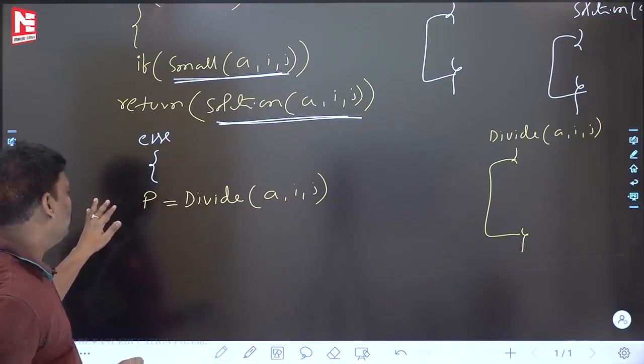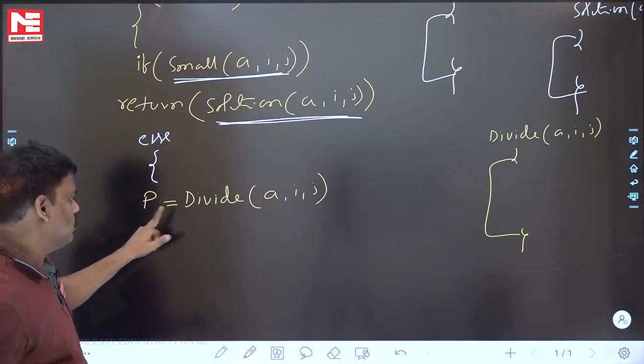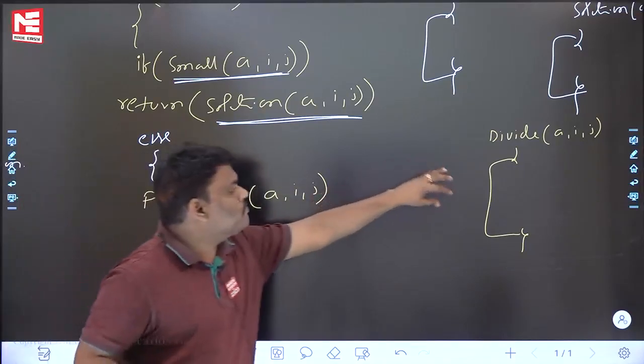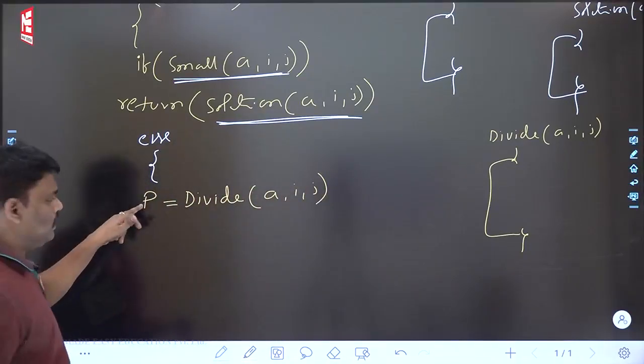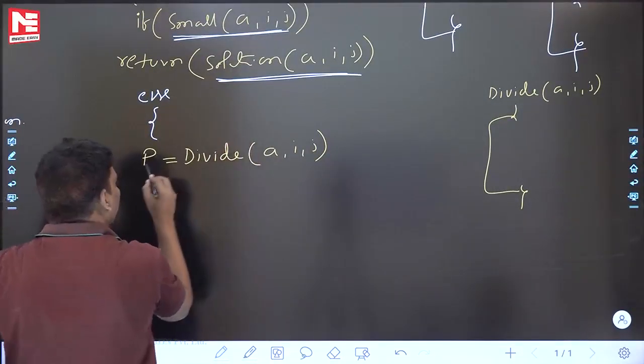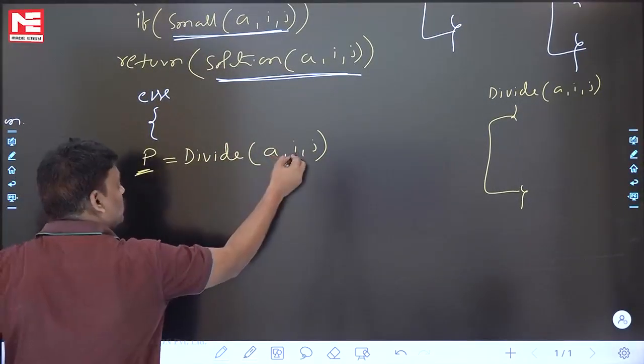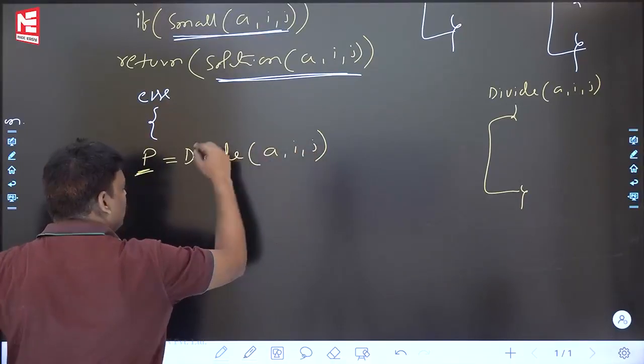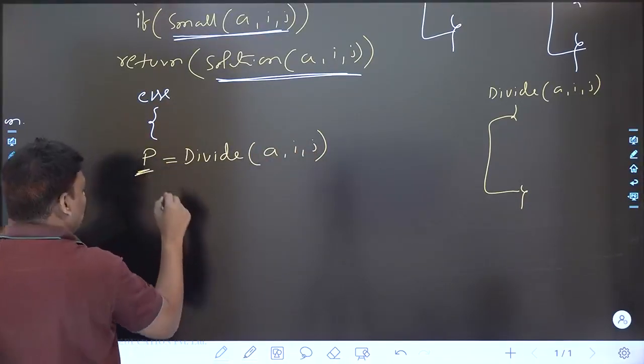It is returning P. Assume that P is also a position. Finally, this function returns some position. Assume that I return P. Now see the answer. The divide function is over. Assume that it returns P. I is the first element position, J is the last element position. The divide function returns some position P. Now see what will happen.